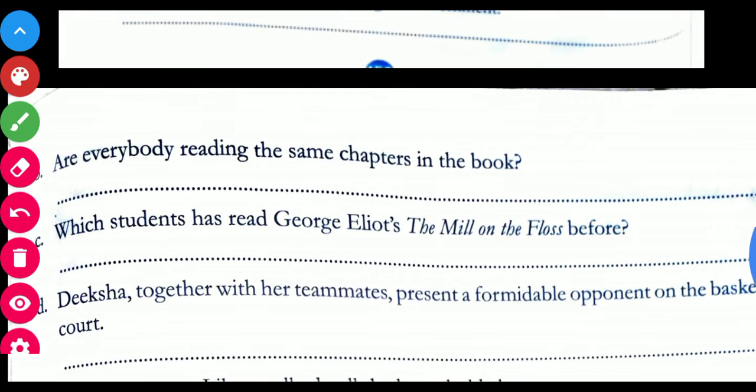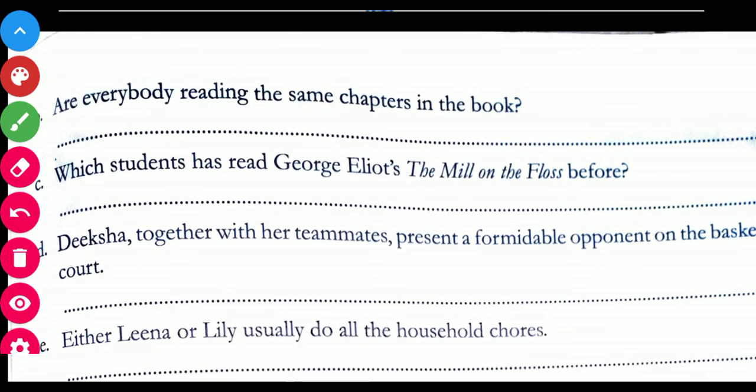Next, B. Are everybody reading the same chapters in the book? So here we will not use are, we will use is: is everybody reading the same chapters in the book. Next, C. Which students has read George Eliot's The Mill on the Floss before? So which students have read? Has read means have read.